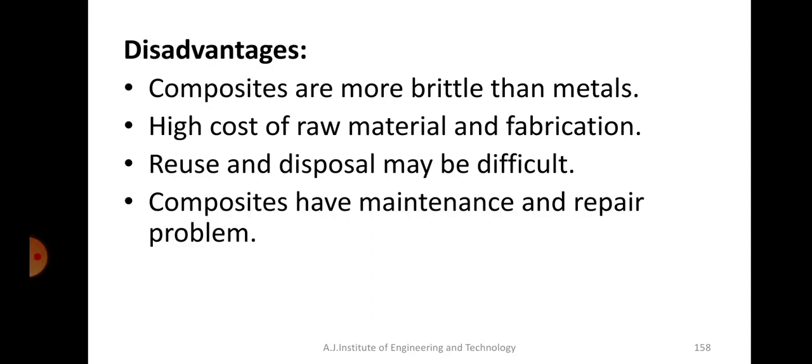Okay, so these are some of the disadvantages of composites. They are brittle in nature. The cost of fabrication seems to be high. Reusing and disposal is difficult. Repairing and maintenance is also a problem. These are some of the disadvantages of composite materials.